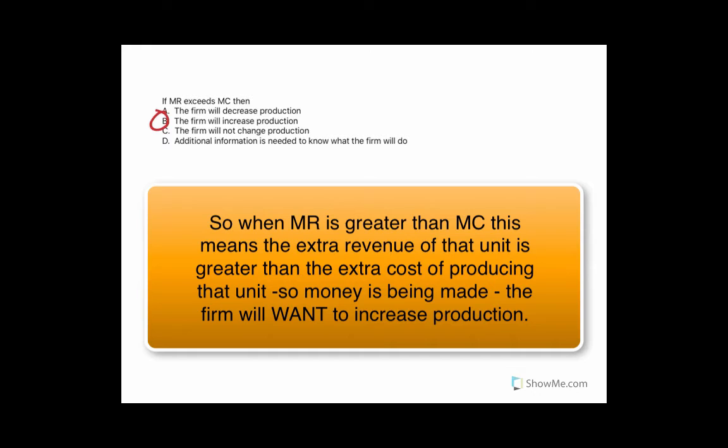So A, the firm will decrease production. No, decreasing production would make marginal revenue further exceed marginal cost. C, they won't change production. They will, because the profit maximizing quantity is where marginal revenue equals marginal cost. They're going to increase production to get that. And D, we actually don't need any additional information. So B is the right answer here.